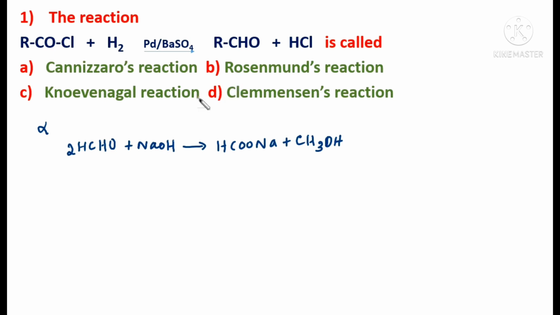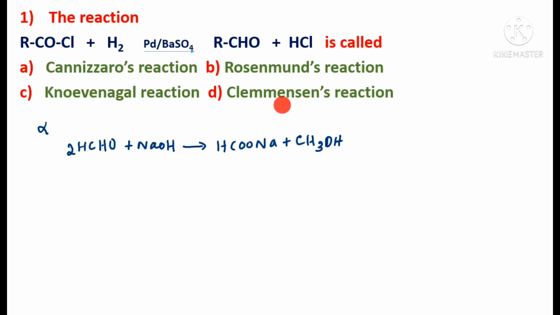So what about the next one, that is the Knoevenagel reaction? In Knoevenagel's reaction, benzaldehyde will be reacting with malonic acid in the presence of pyridine to give cinnamic acid. So in Knoevenagel reaction, we get an alpha beta unsaturated acid. But here the product is an aldehyde, is it not? An acid chloride or acyl chloride is getting converted to an aldehyde. But in Knoevenagel reaction, an aldehyde gets converted to an alpha beta unsaturated acid. So this is not the answer.